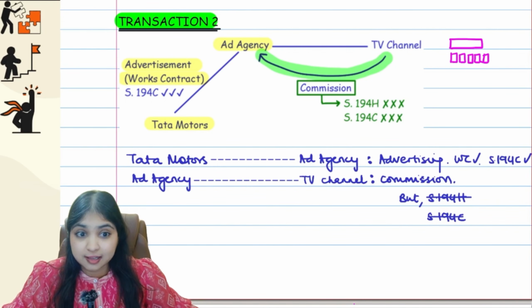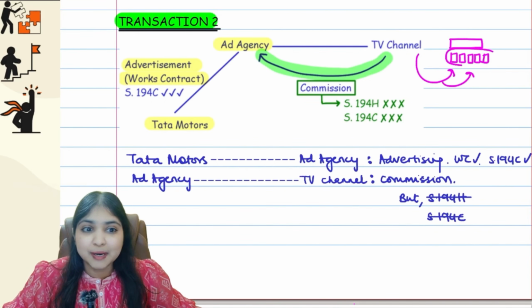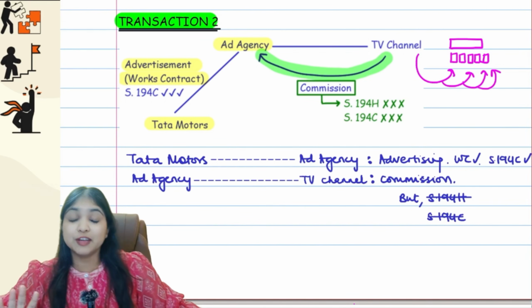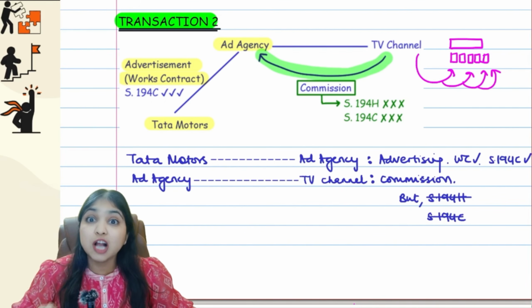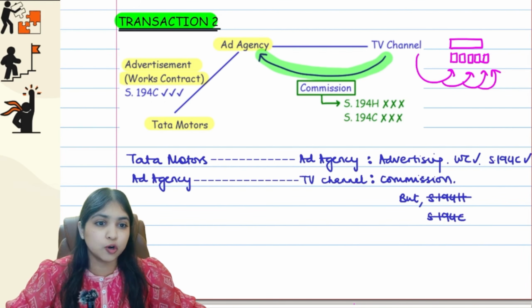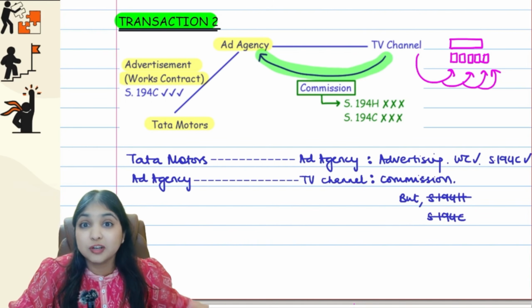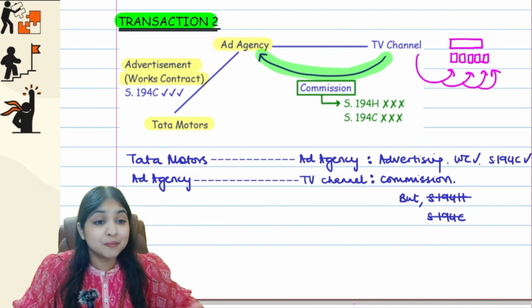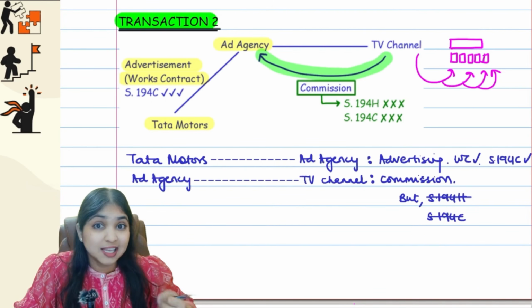Understand, for the TV channel, this is the biggest source of revenue. You will get irritated by all these ads, but for the TV channel, showing these ads is the biggest source of revenue. They charge a lot of money guys. For each ad to be telecast on the channel, they charge a lot of money. So now the TV channel wants revenue. How will revenue come? Only if advertisements are shown on their channel, they will get revenue.